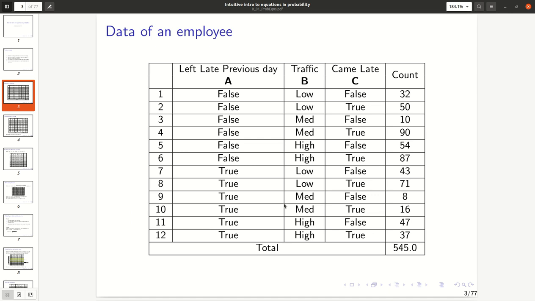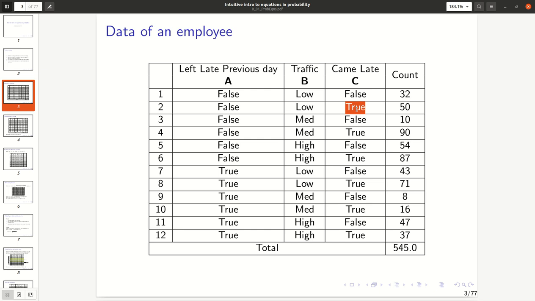Consider the logs of an employee arriving to office. These are day-to-day logs. This table might have been recorded over a period of a few years. The first three columns indicate three variables named A, B and C. The variable in the third column, C, tells whether the employee arrived to office late or not. If it's false, it means that the employee did not arrive late, or arrived on time. If it's true, that means the employee arrived late.